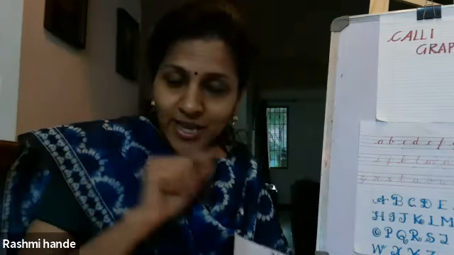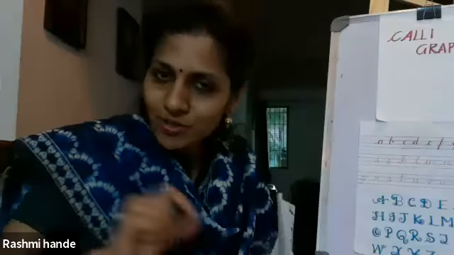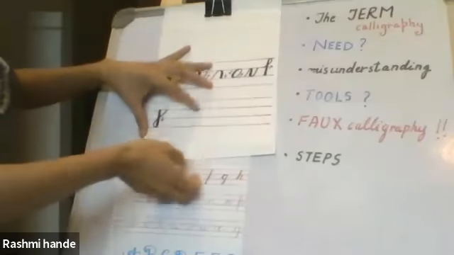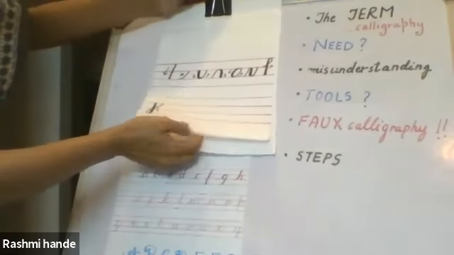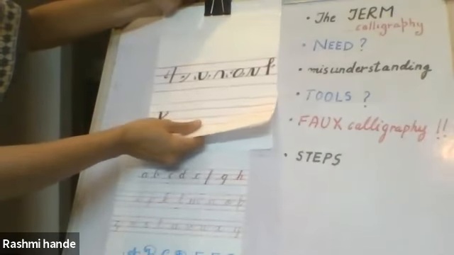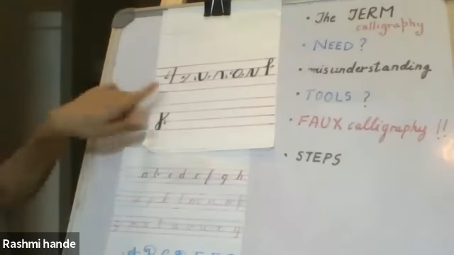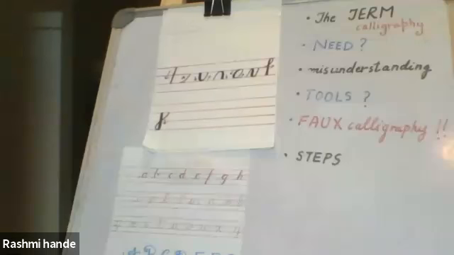You will start with guidelines and a pencil so that you can fix it in case you go wrong. These are the basic eight strokes that we do in calligraphy.